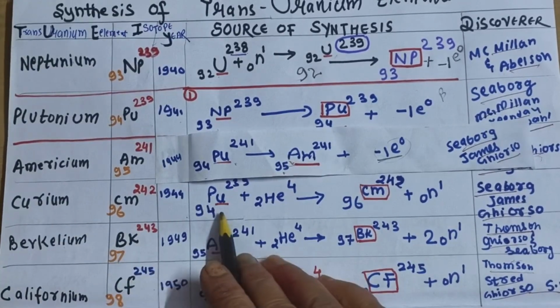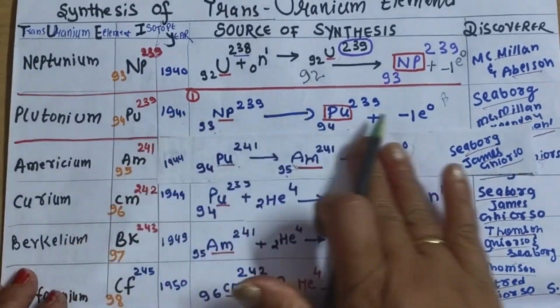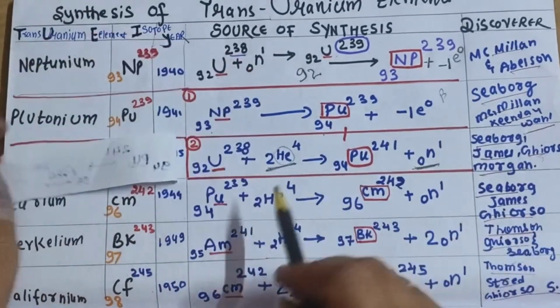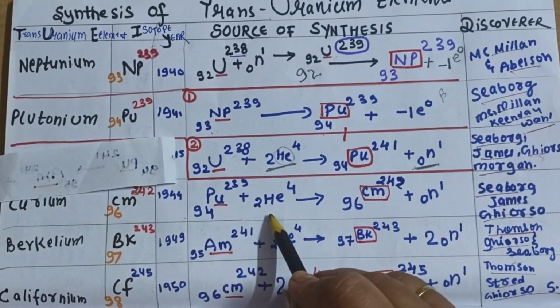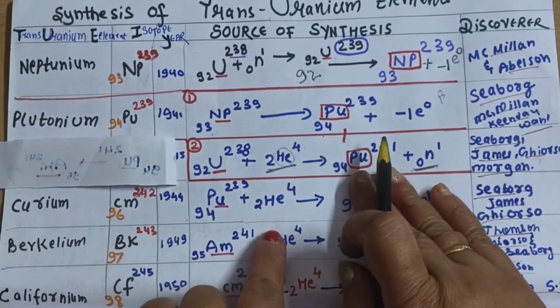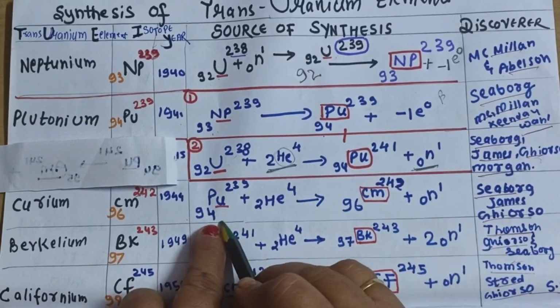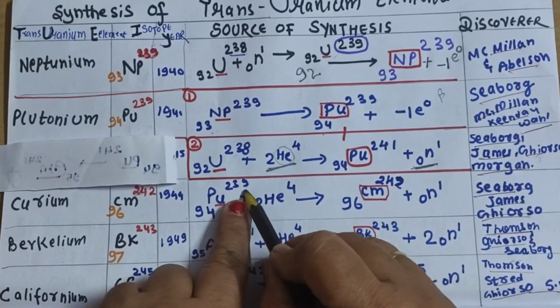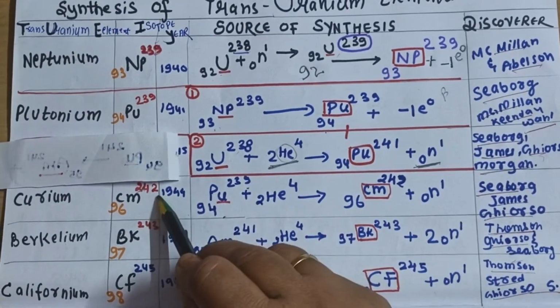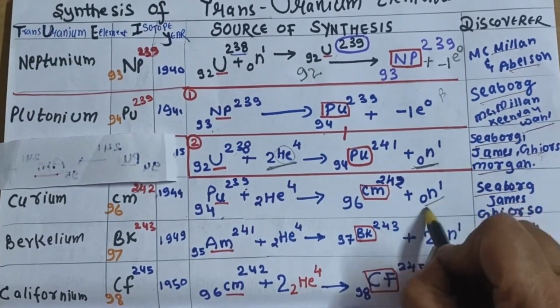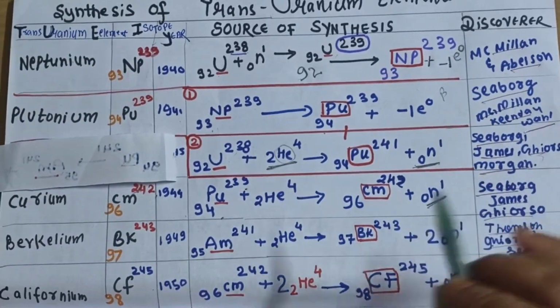So curium is formed by the reaction of our plutonium. Plutonium 239 is bombarded with alpha particle. So what happens when it is bombarded with alpha particle? Your mass number will increase by 2 units. How much mass do we need? 242. So what we will do, one neutron particle will be emitted.